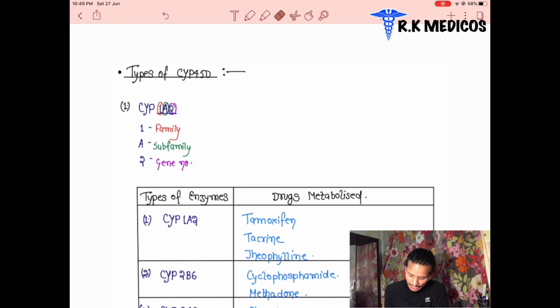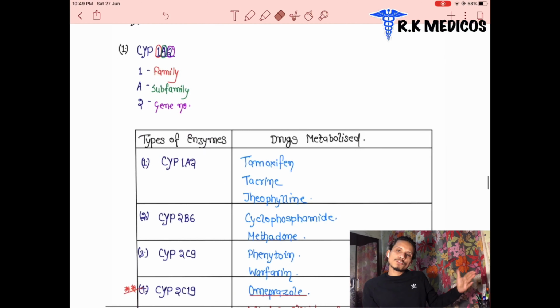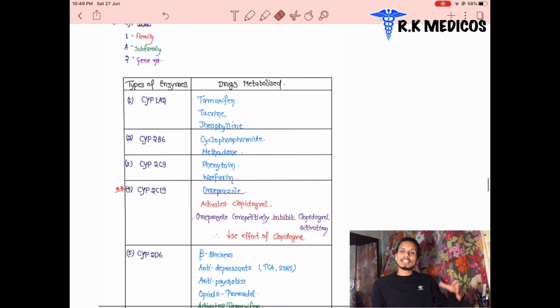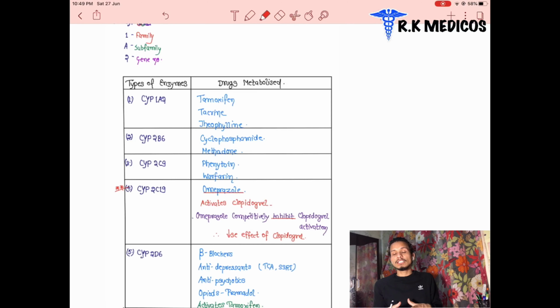There are several types of cytochrome P450 through which drugs are metabolized. The different types of drugs we take in our body are metabolized by different types of microsomal enzymes, which are present in different types of cells, inside the endoplasmic reticulum of our cells. They are listed here.